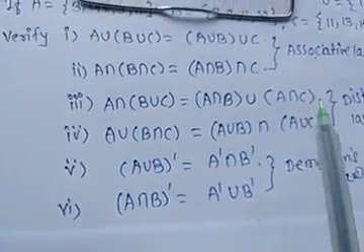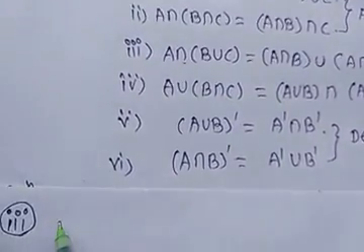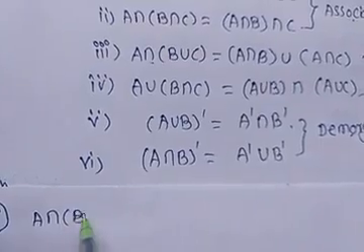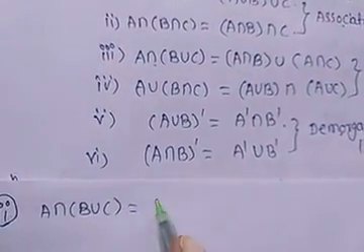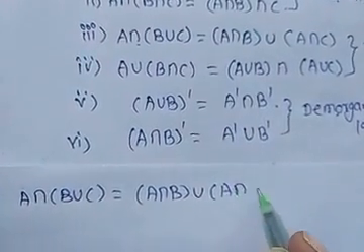Now we have to verify the third, which is the distributive law: A intersection (B union C) is equal to (A intersection B) union (A intersection C).